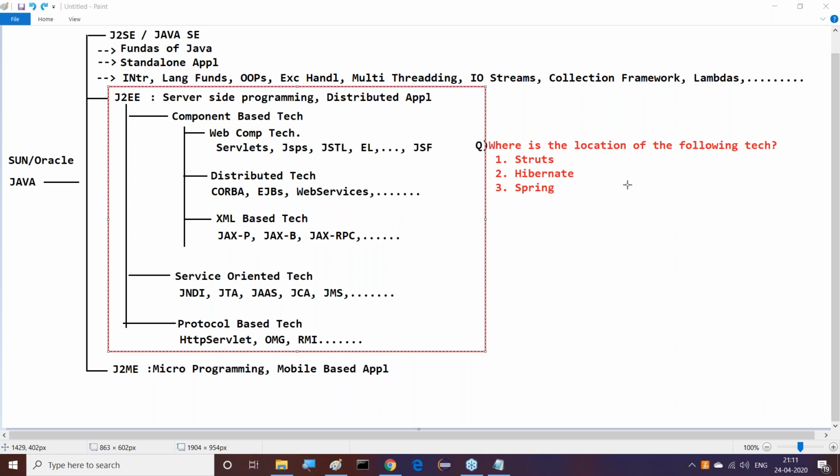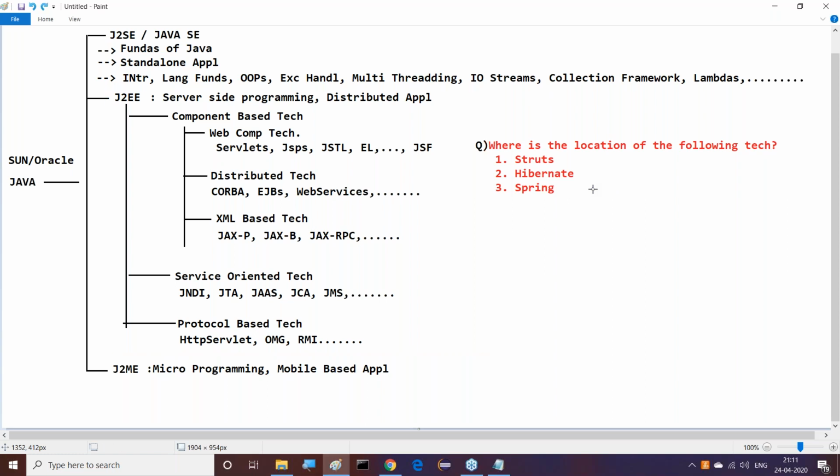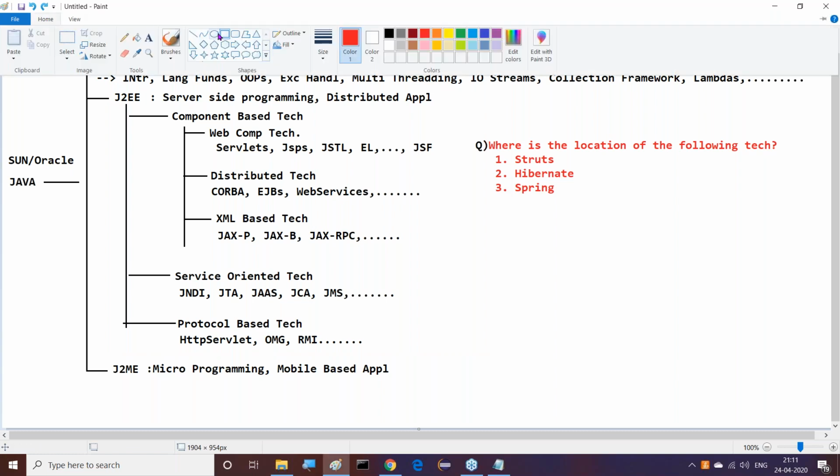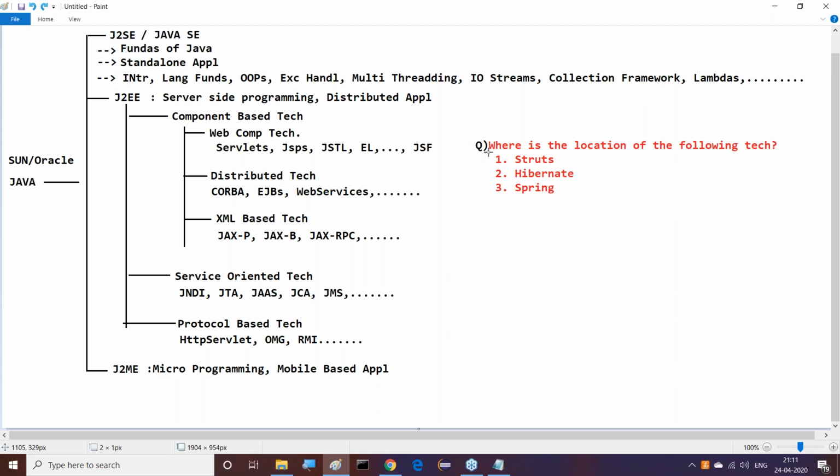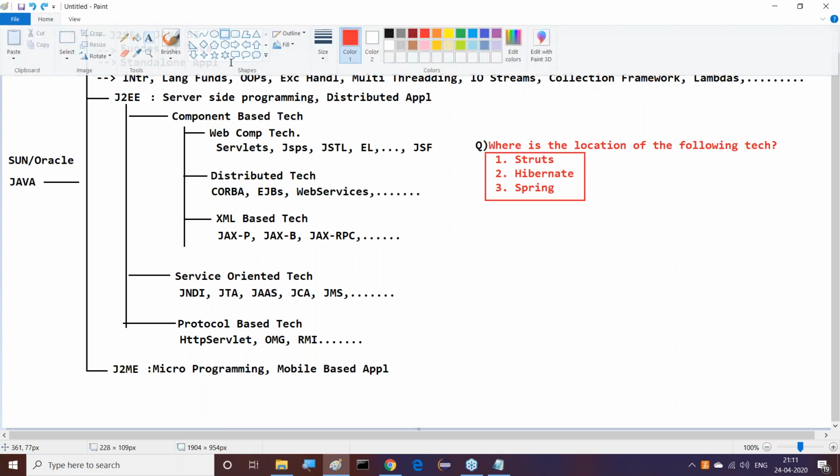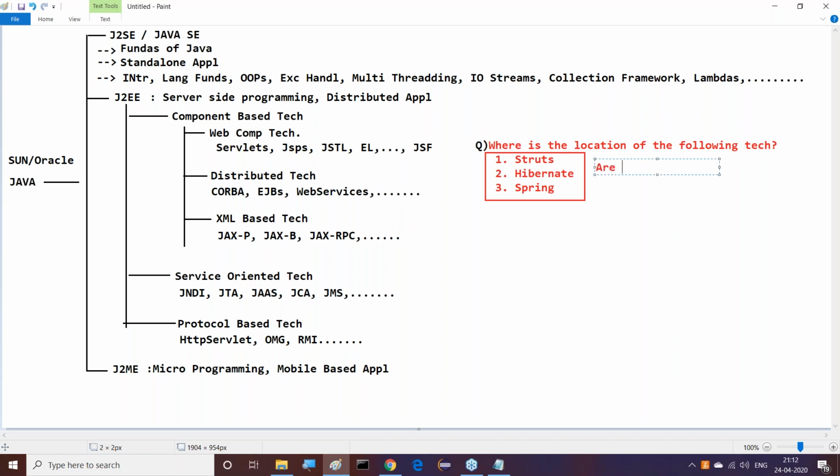But the conclusion to all of you guys is, please remember my conclusion. This is very, very important. All of you remember my conclusion. All these three are not technologies.